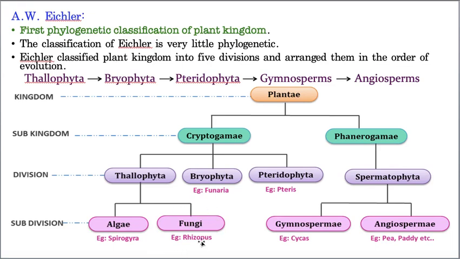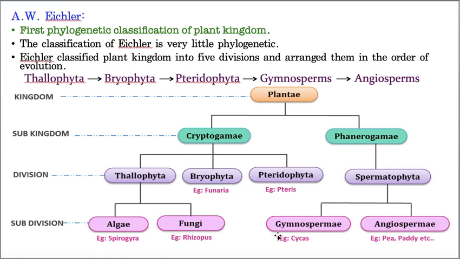How come fungi is included under kingdom Plantae? You tell me. Just think for 2 minutes. Is it possible? What is the meaning of Plantae, my students? Plantae means the organisms which can produce their own food material, called autotrophs, and all the autotrophs come under Plantae. Am I correct or not? How can fungi, which is a saprobe, be included under Plantae? So he followed phylogeny, but he did not follow it strictly. That is the reason why he made this mistake in his classification.